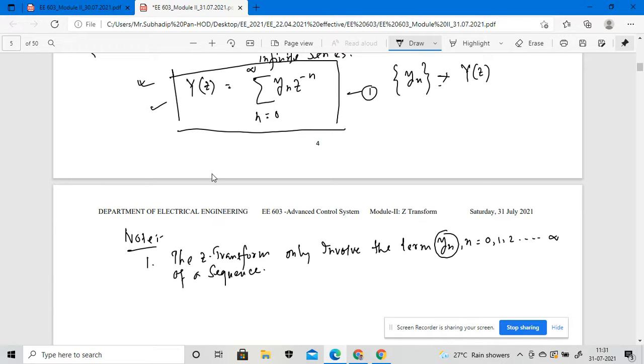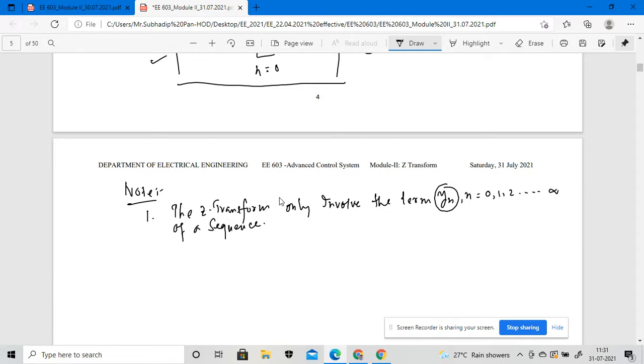Of a sequence, whether we can say the term y to the base minus 1, y to the base minus 2, dot dot dot.